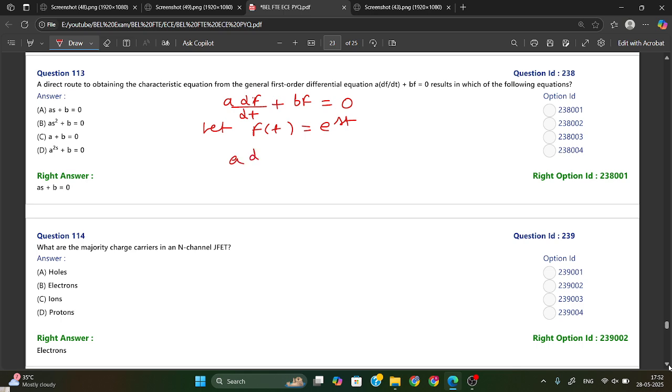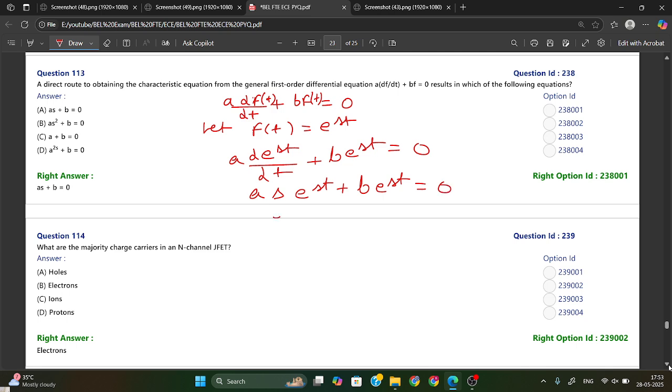df of t is what? We can write d of e^st divided by dt, then plus b e^st, equal to 0. Now if you differentiate this one, then it will become a s e to the power st plus b e to the power st equal to 0.